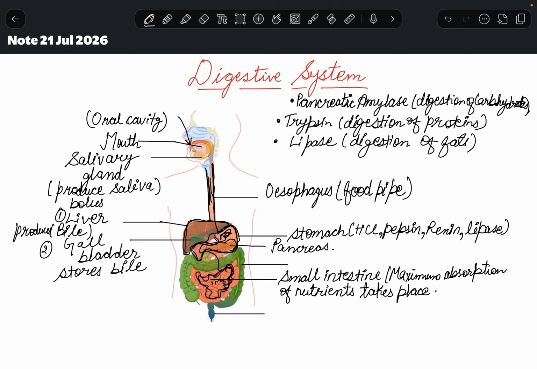fats. So children, I have told you before about these juices. Now we can say that everything in the stomach was partially digested, right? But here our food travels from stomach to small intestine, then these accessory organs.